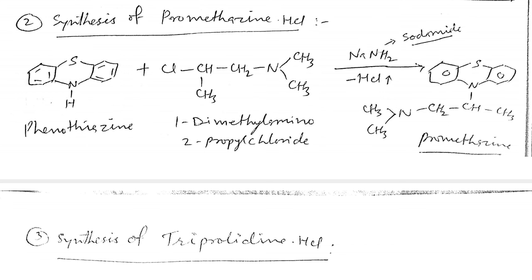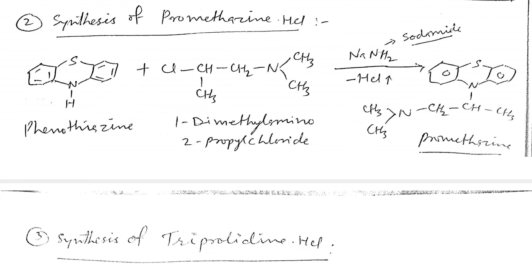If it is increased to 3 carbons, then the H1 antagonist activity will be destroyed and CNS activity will be increased. We discussed that in the SAR point, so I have discussed it again here because it is an important point.